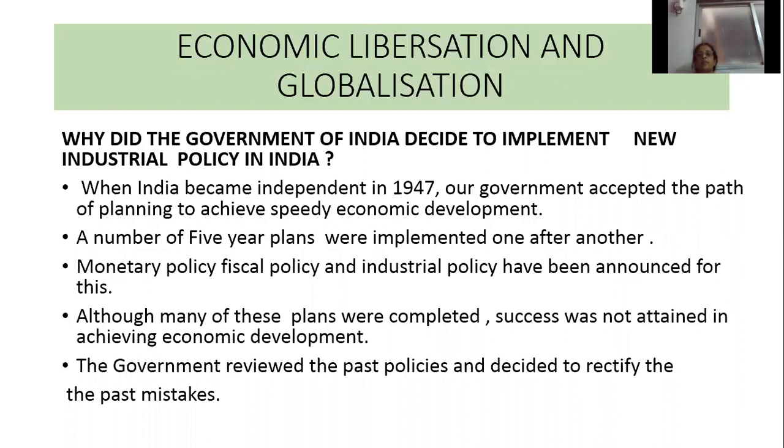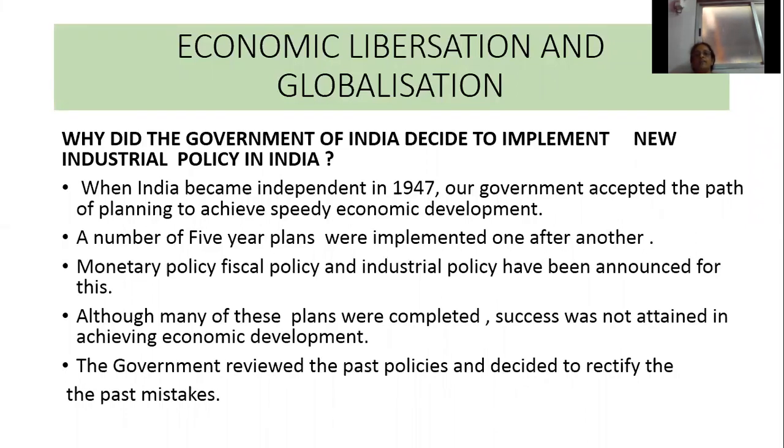When India became independent in 1947, our government accepted the path of planning to achieve a speedy economic development. We know India got independence on 15th of August 1947. So India was under the control of British rule. Before the coming of the foreigners, India was a rich country. When they left, our country became poor. India became a developing country.